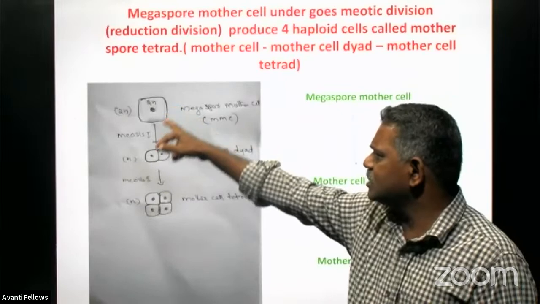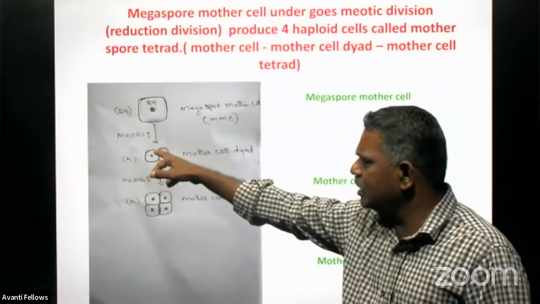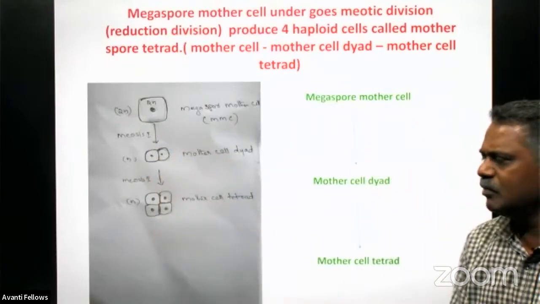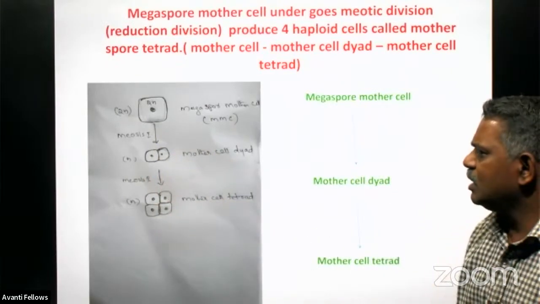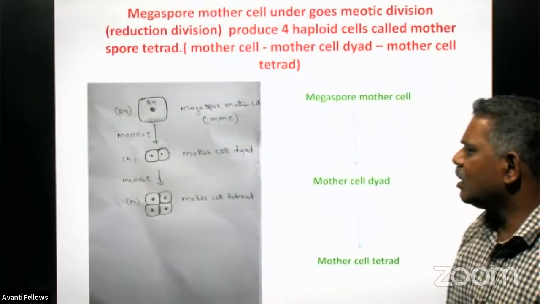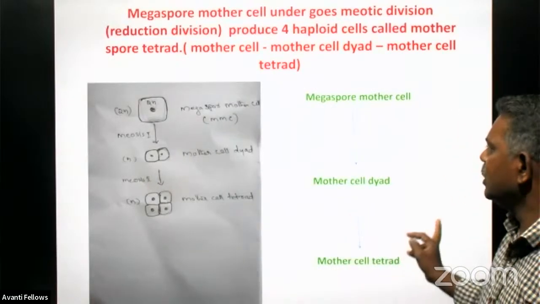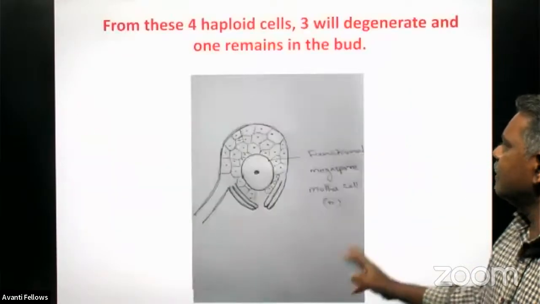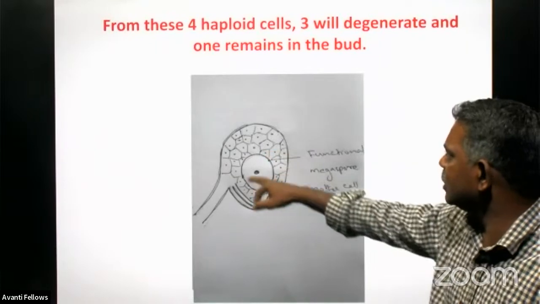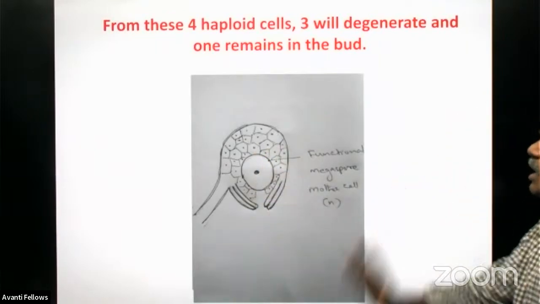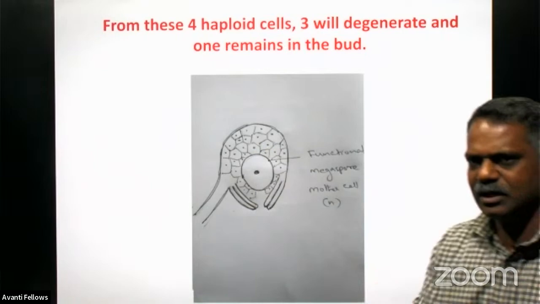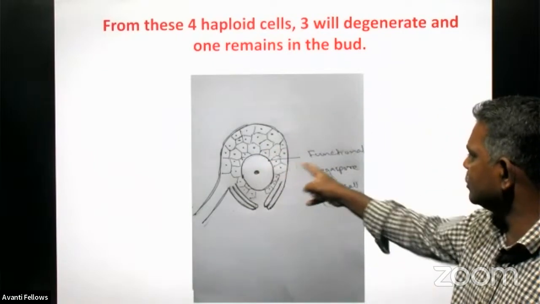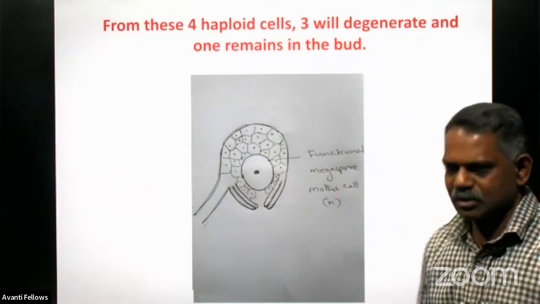This megaspore mother cell divides first meiotically and produces two cells, the dyad, then it goes for the second division, that is equational division only, so it produces a total of four cells. All four cells are haploid in nature, right? This is what is happening in the structure here. Out of these four haploid cells, three will degenerate and only one remains in the bud, and that we call the functional megaspore mother cell.